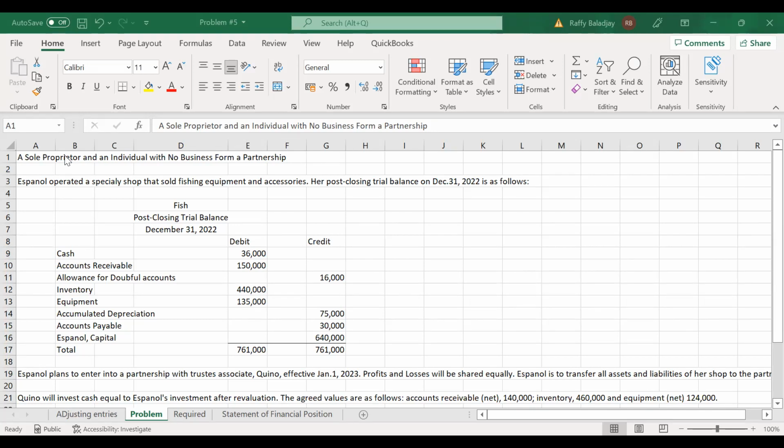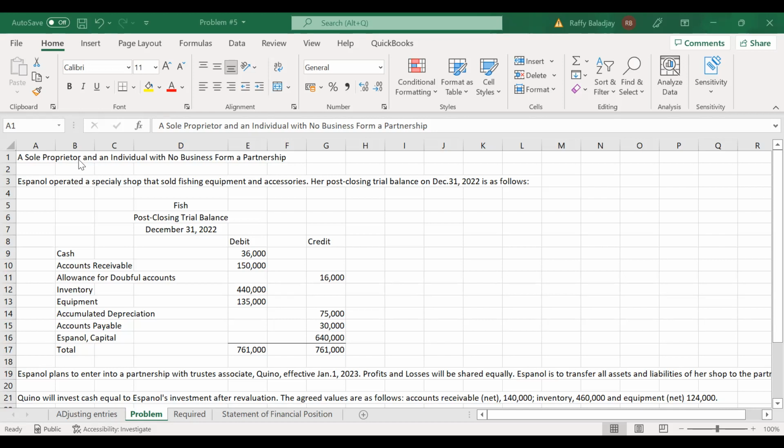Now, in our case, I will be discussing a sole proprietor and an individual with no business forming a partnership. Because if individuals form a partnership for the first time, you will just record whatever the contribution is based on our way of accounting. You will record it based on their agreement, the value of the non-cash asset. Then if there is no agreement, you will record it based on the fair market value.